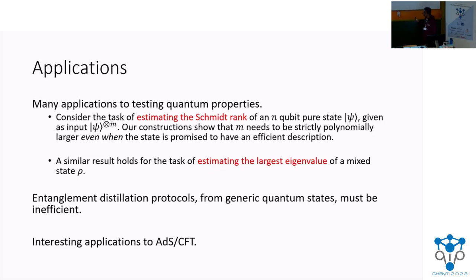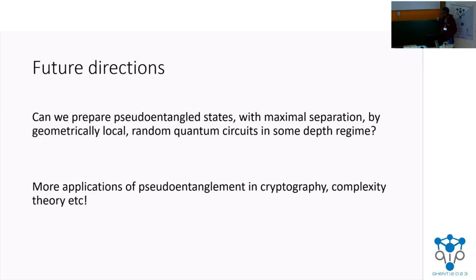Our constructions are also relevant to quantum gravity, this duality, but I will not go into the details of that here. Future directions. Two very important directions that I want to share. One is preparing these states by near-term devices, things that are geometrically local and have restricted depth.